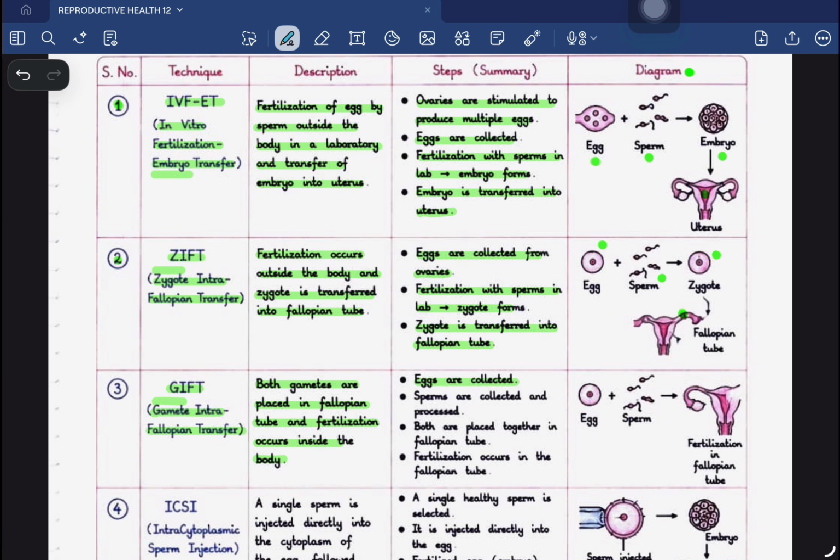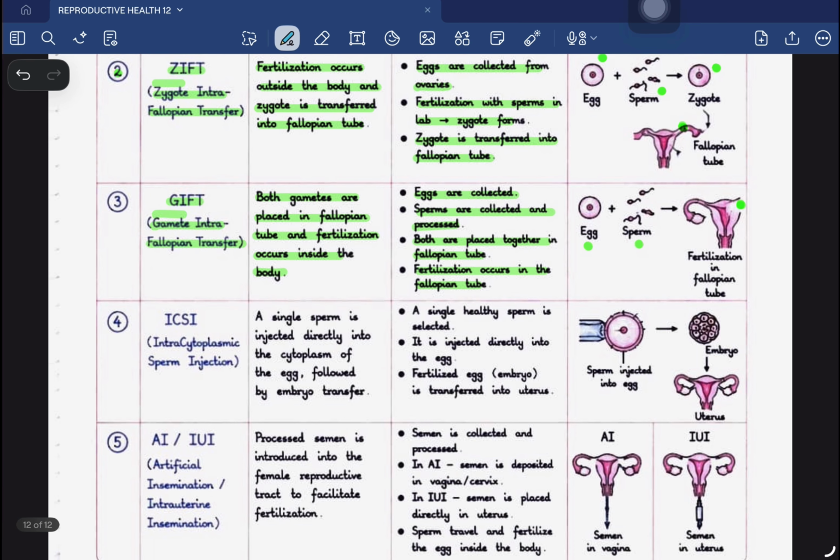Eggs are collected, sperms are collected and processed. Both are placed in the fallopian tube, and fertilization occurs, and the rest of the process of pregnancy is followed. So eggs are collected, sperms are collected, and then they are transferred inside the fallopian tube, and then it is allowed to form the zygote, the embryo, inside the mother's body itself.